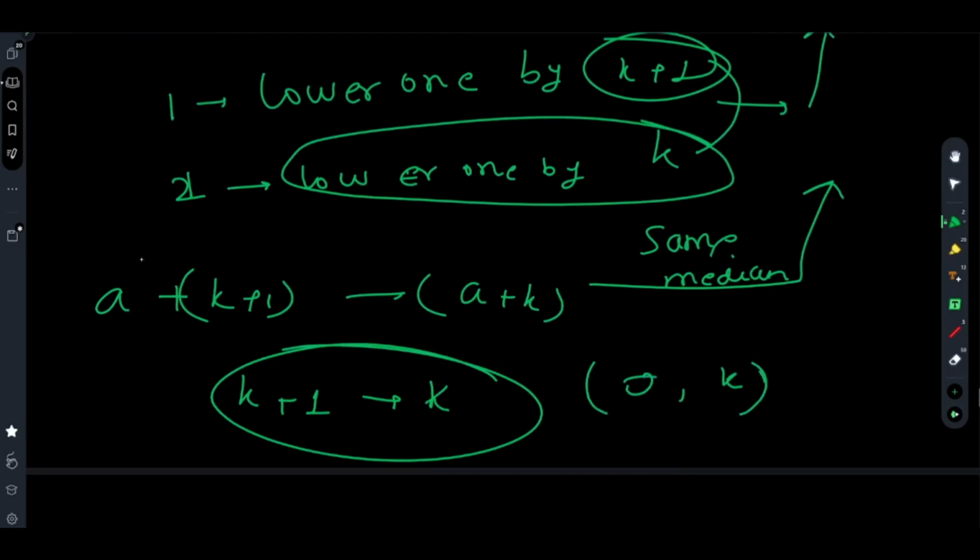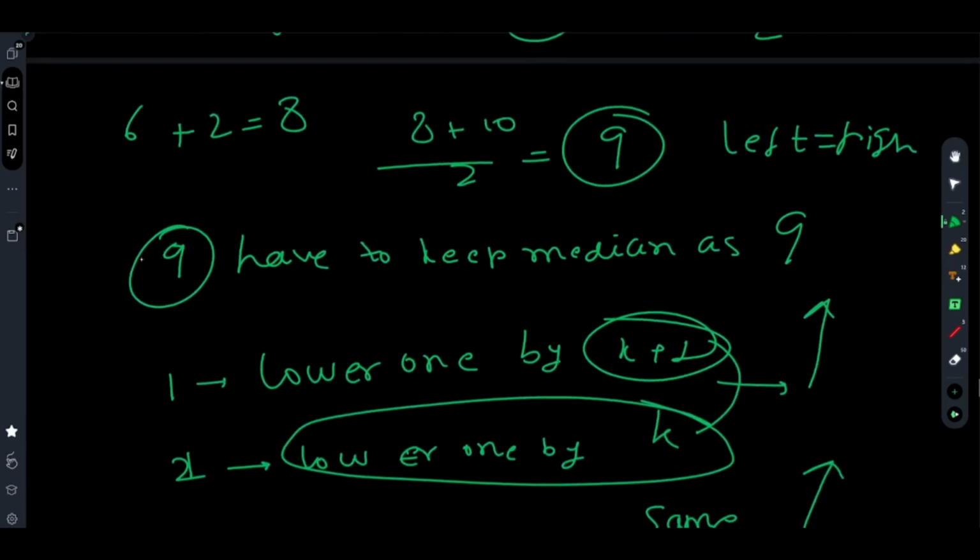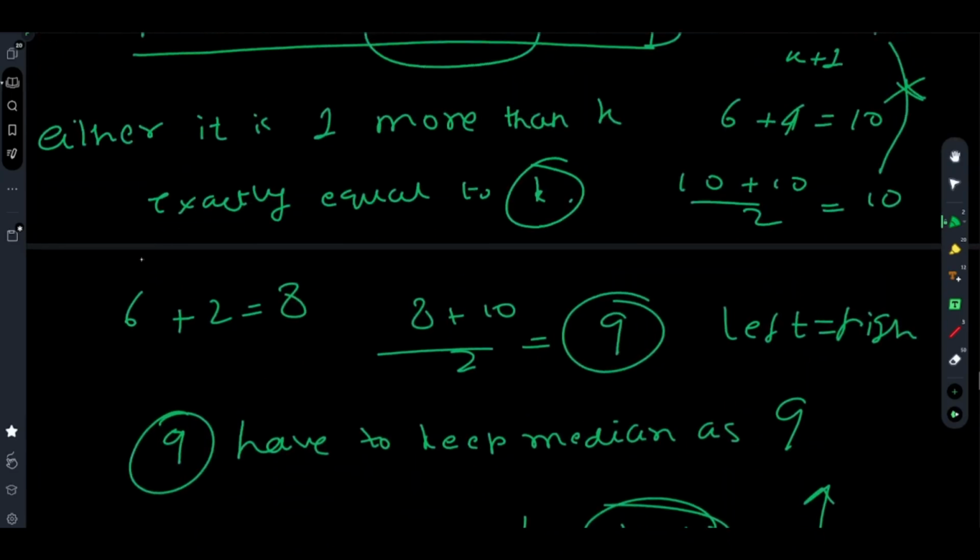You can decrease the number of increments from k plus 1 to k. You can simply ignore that particular extra increase that you have done, in order to maintain the value as k. Why is it possible? It is only possible because of integer divisions.